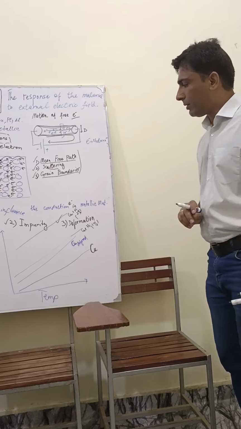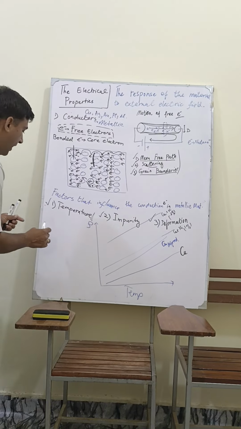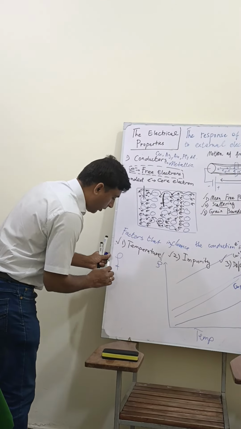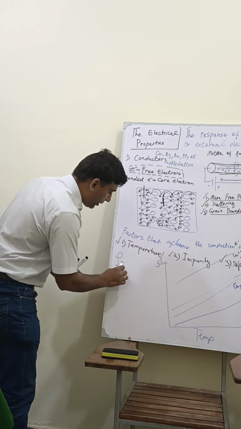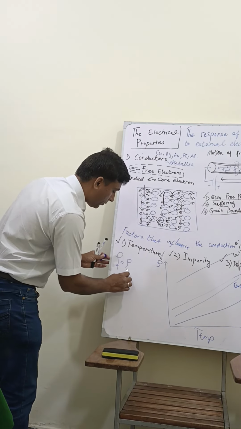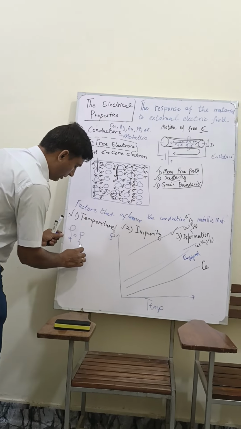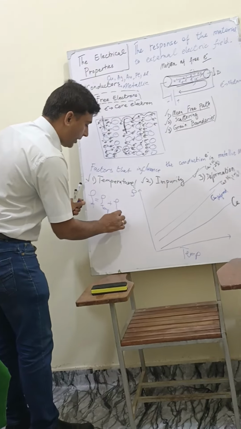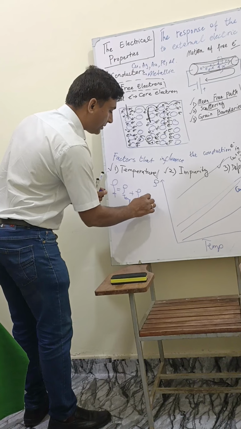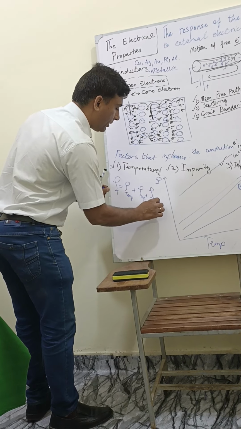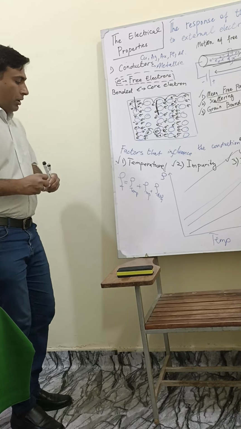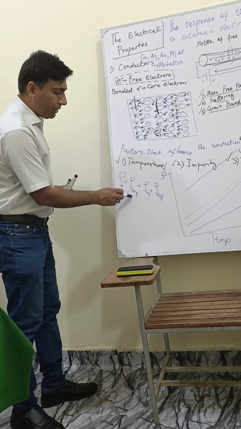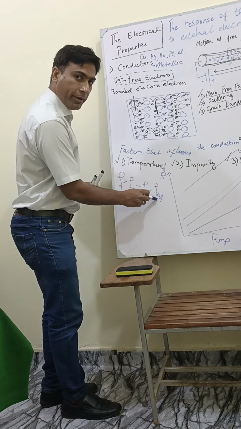So overall, we can write that the total resistivity of the metallic materials, rho T, is equal to resistivity due to temperature, rho temp, plus resistivity due to impurities, rho imp, plus resistivity due to deformations, rho deformation.